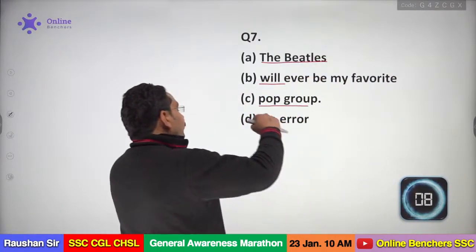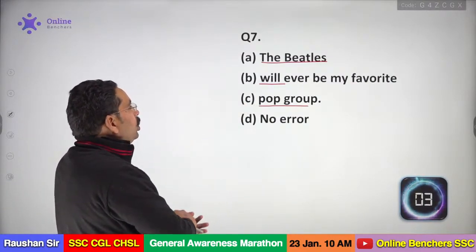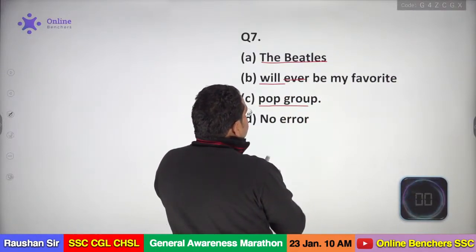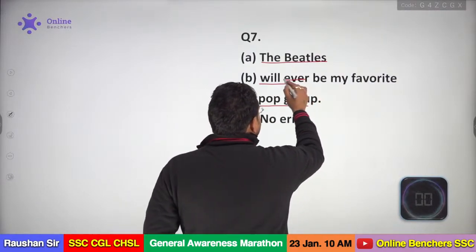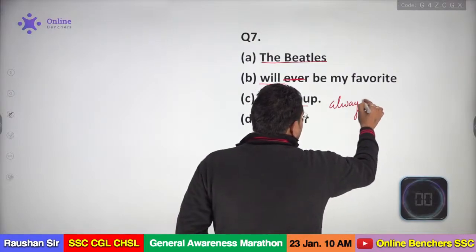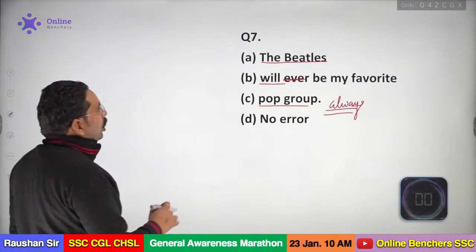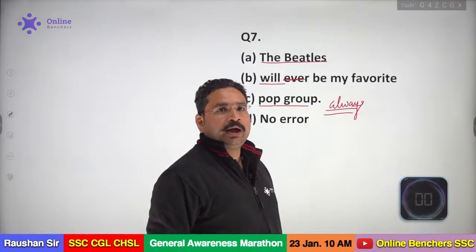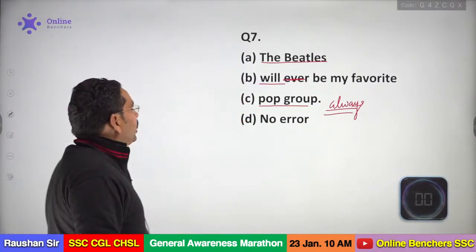Okay, will ever be. It shows that it will be, but right now it is not. So my dear, we can't say ever. Either we say the Beatles will be my favorite pop group, or will always be. Either you can say always be, or you can say will be. Both are correct answers. So will always be or will be my favorite pop group. So we have the error in the B section. Well done, Sanket. Well done, guys.